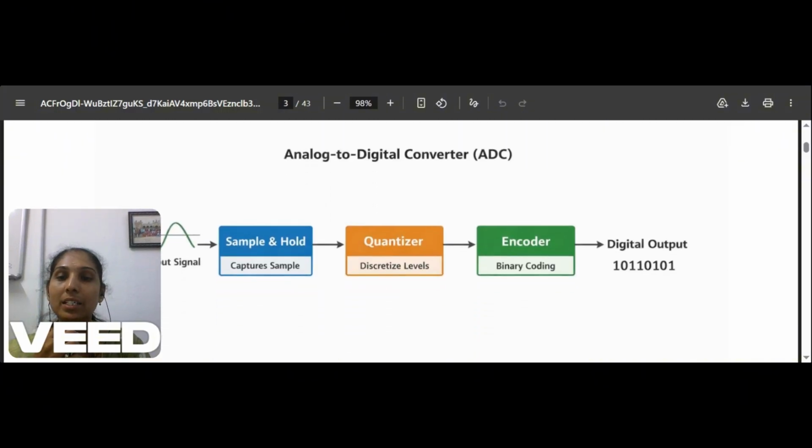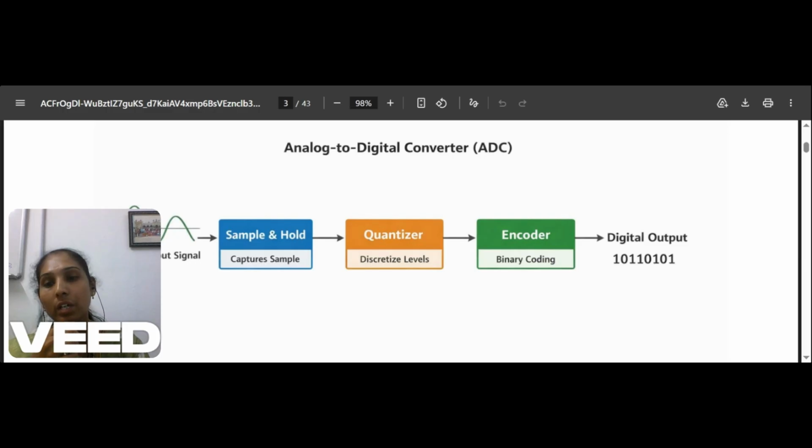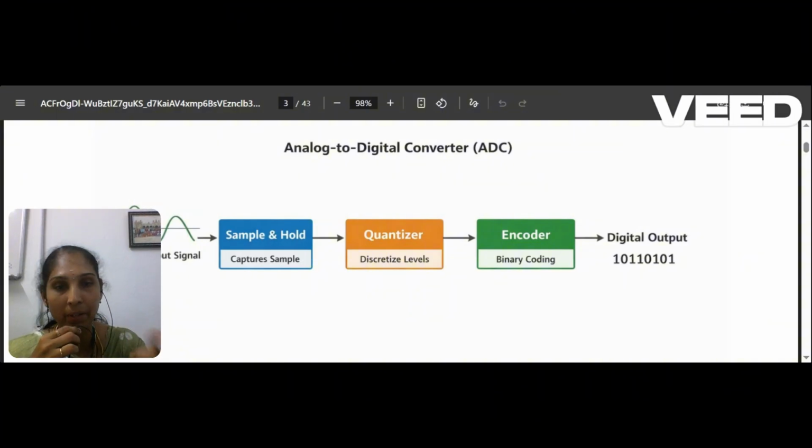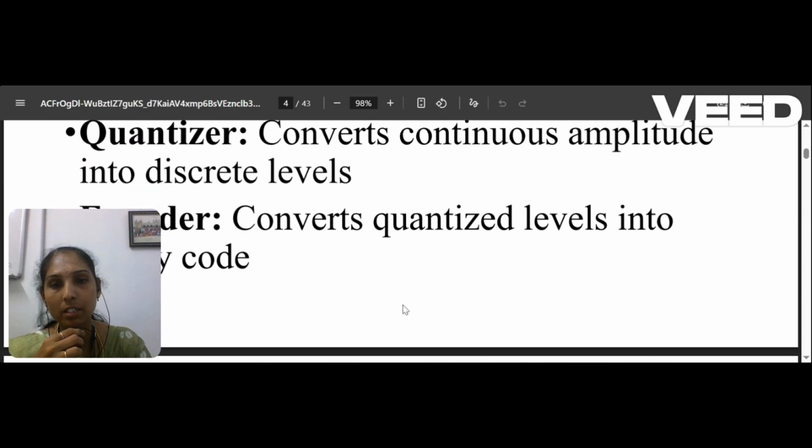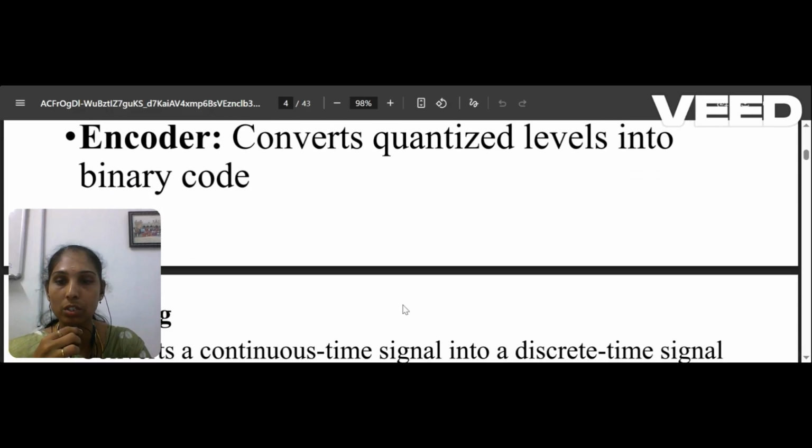This is the basic diagram of an ADC. The input signal is given to the ADC, then to the sample and hold circuit, which samples your signal. Then the quantizer fixes the discrete levels. Based on these discrete levels, the binary code conversion happens with the help of the encoder. The quantizer converts continuous amplitude into discrete levels, and the encoder converts the quantized levels into binary codes.